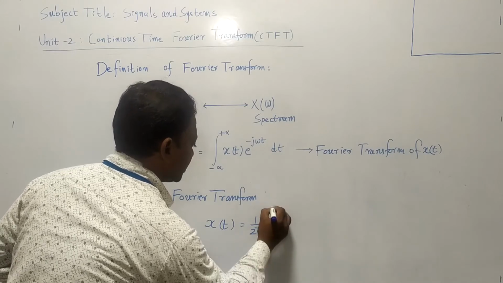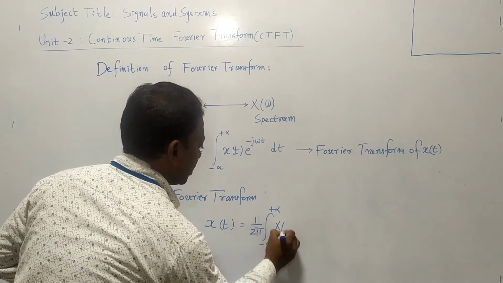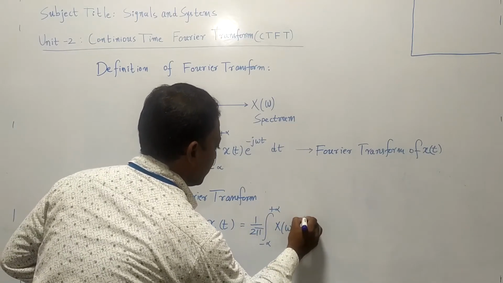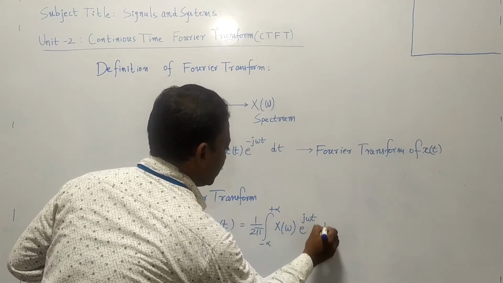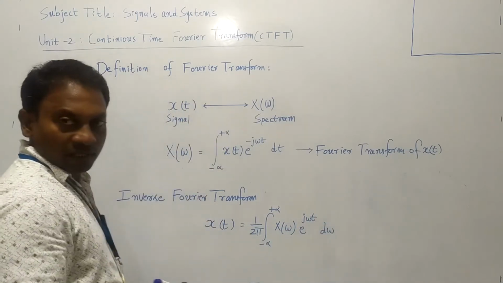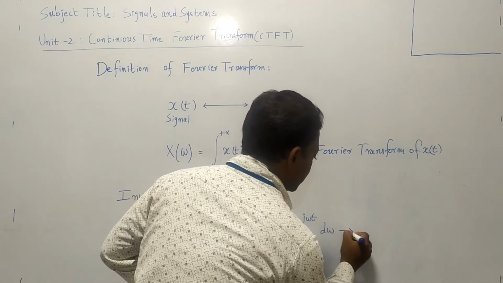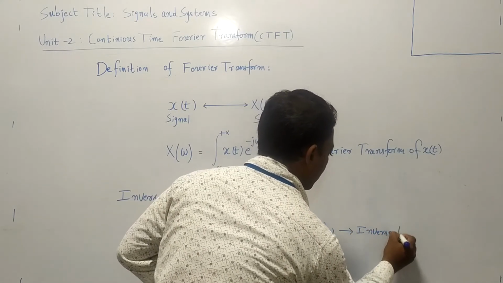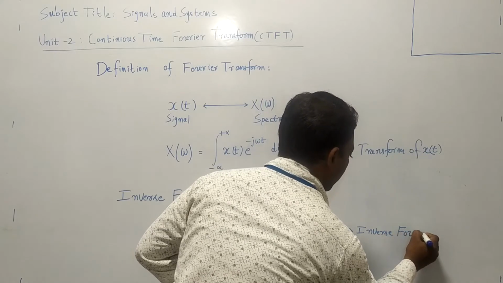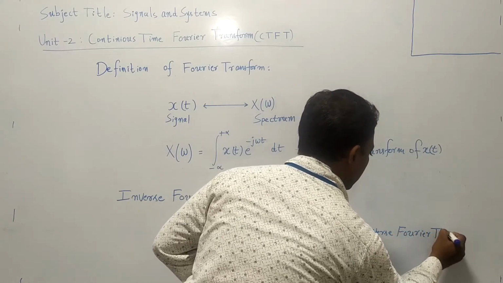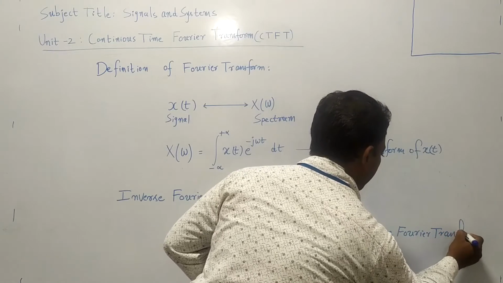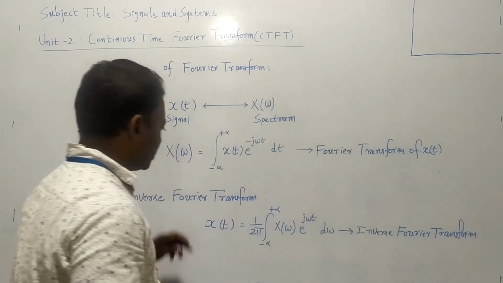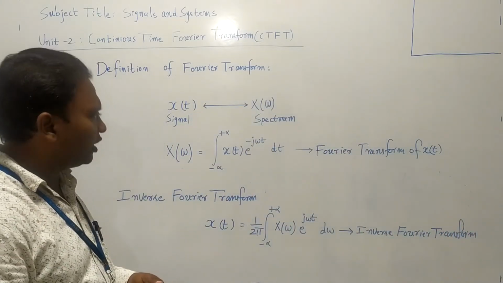So integral minus infinity to plus infinity X of omega e power j omega t d omega. So this is the inverse Fourier transform. These two are very important definitions.